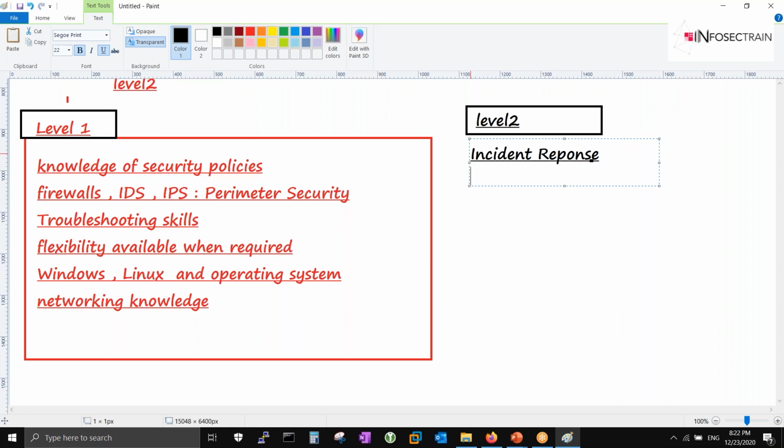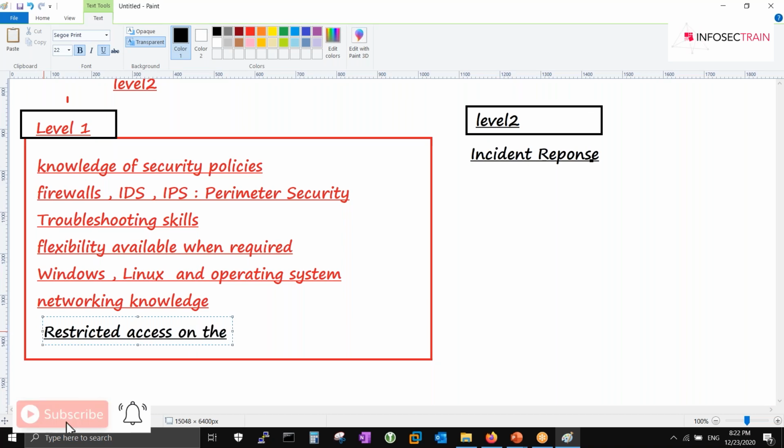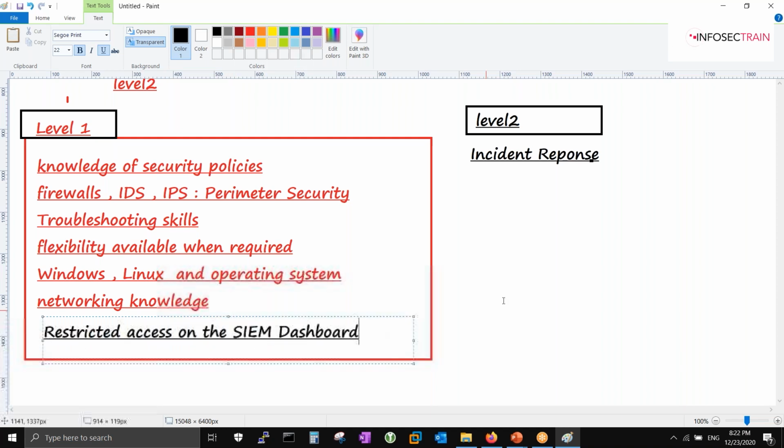Ticketing system is there, you will raise the ticket. They'll be helping you out in the IR if required. Cool. And whatever problem comes up, they are going to help you there. Again, L1, you have very restricted access on the SIEM dashboard. We are writing this point and we'll prove this throughout the session as well.